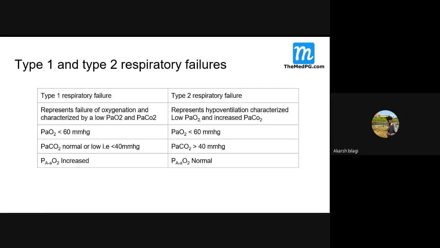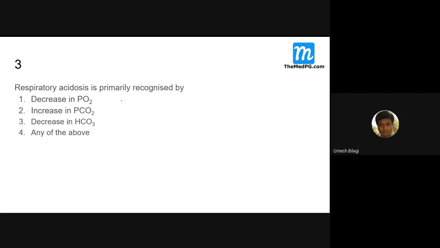I'll go to the next one. Respiratory acidosis is primarily recognized by an increase in PCO2. Okay, so what is the normal pH?